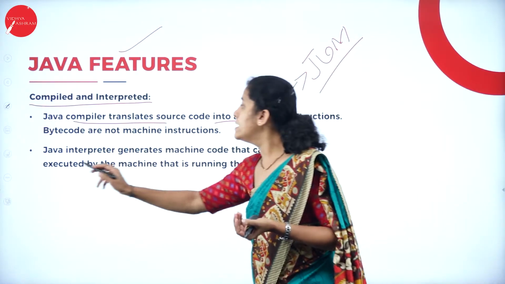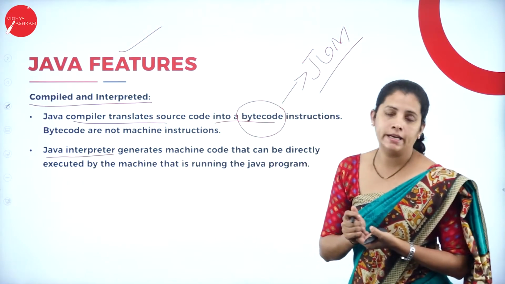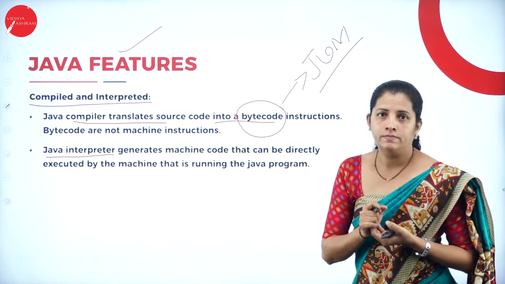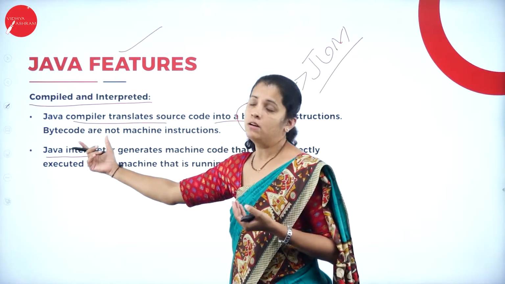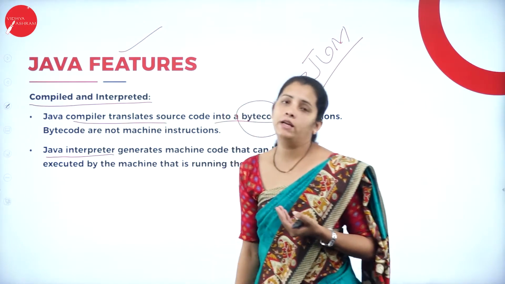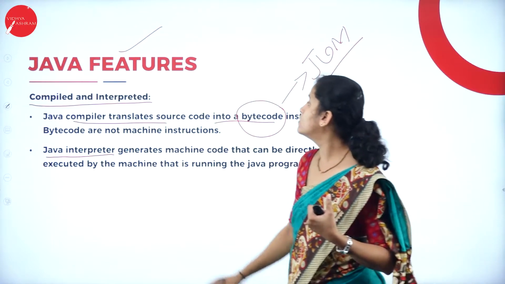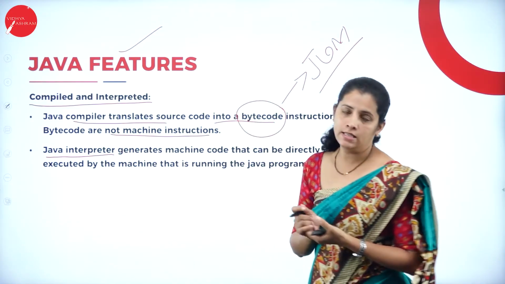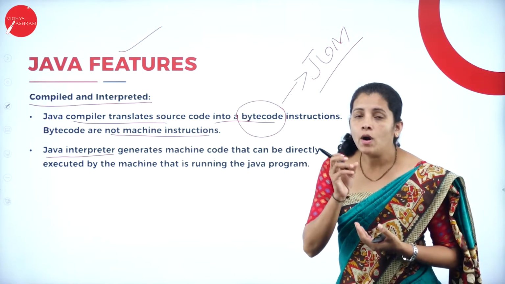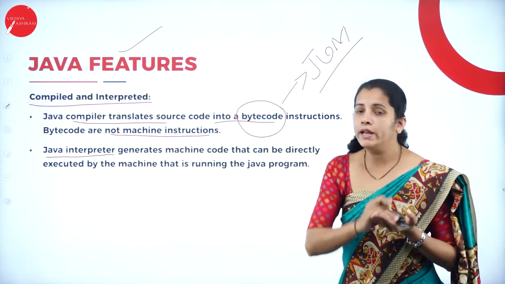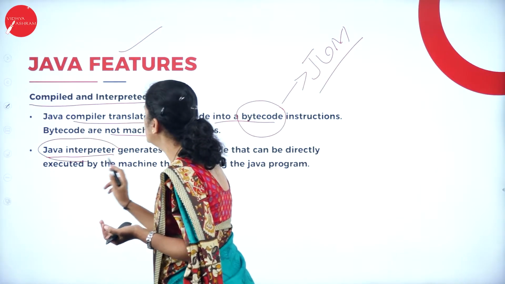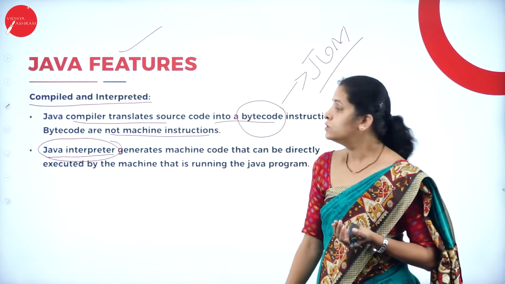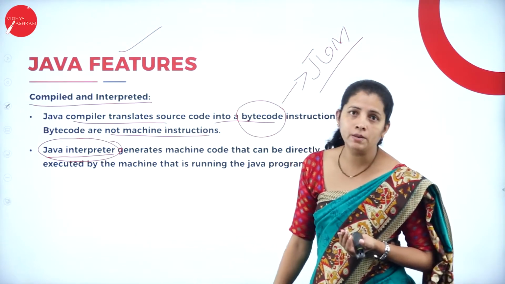Then Java is once again an interpreted language. Now tell me why I require an interpreter here. Because whatever bytecode I'm going to get, that is not the machine instruction. Now I want to convert bytecode into machine instruction. That time I require the Java interpreter. So what is the job of the Java interpreter here?